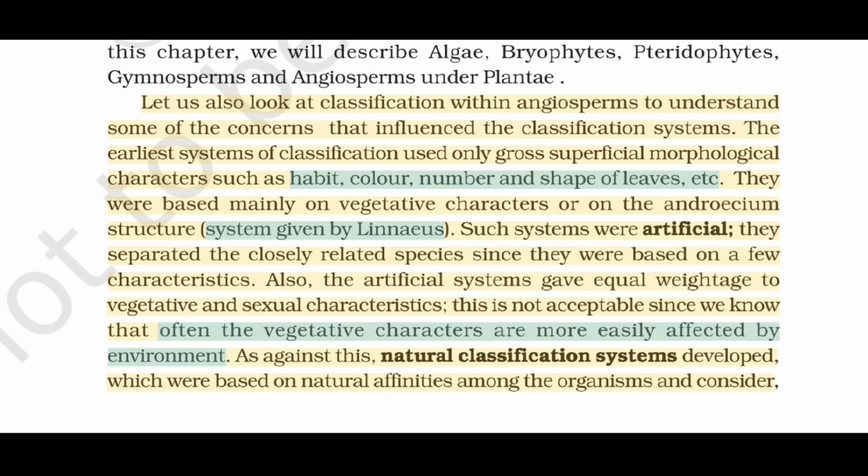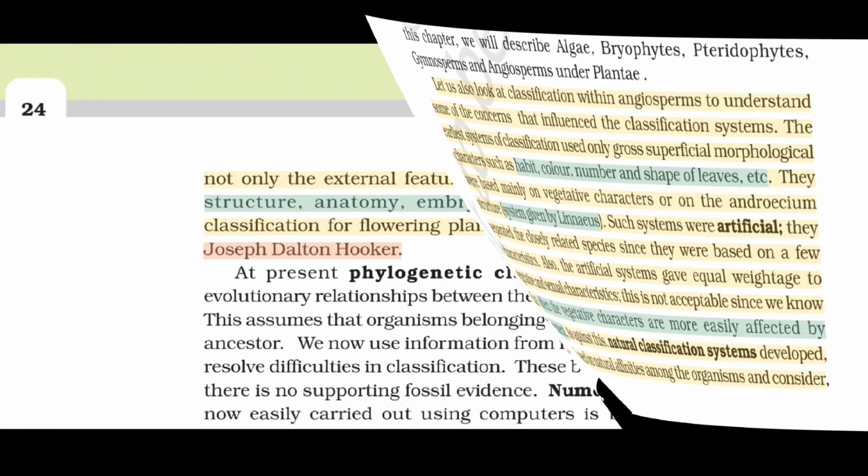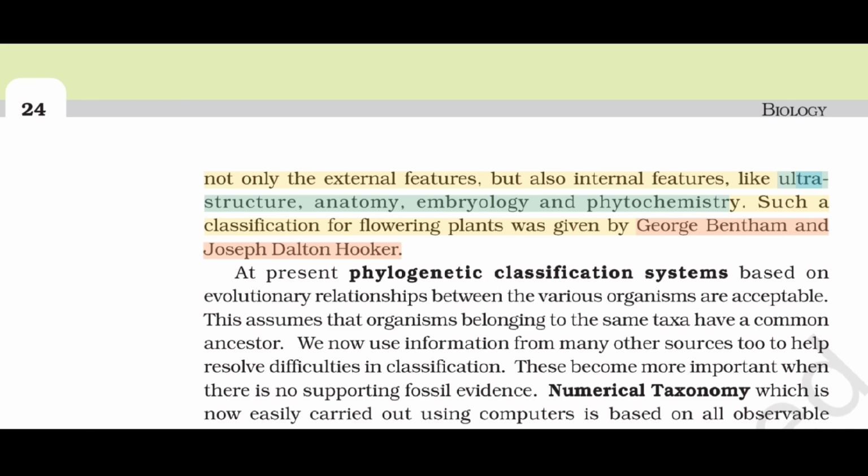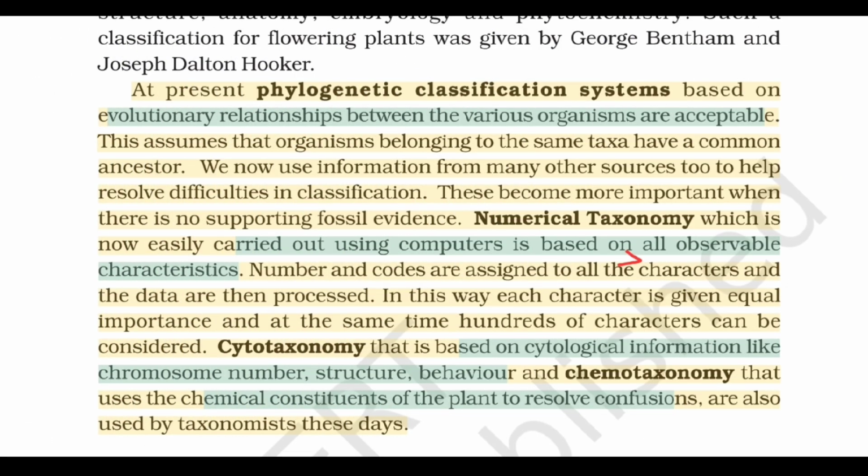As against this, natural classification systems developed, which were based on natural affinities among the organisms and consider not only the external features but also internal features like ultrastructure, anatomy, embryology and phytochemistry. Such a classification for flowering plants was given by George Bentham and Joseph Dalton Hooker. At present, phylogenetic classification systems based on evolutionary relationships between the various organisms are acceptable. This assumes that organisms belonging to the same taxa have a common ancestor. We now use information from many other sources to help resolve difficulties in classification. These become more important when there is no supporting fossil evidence.